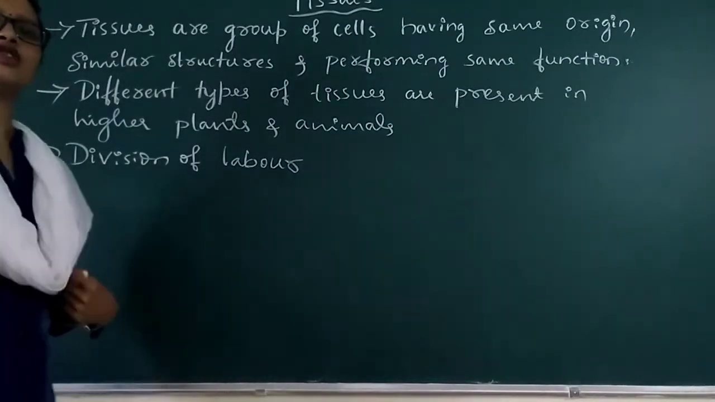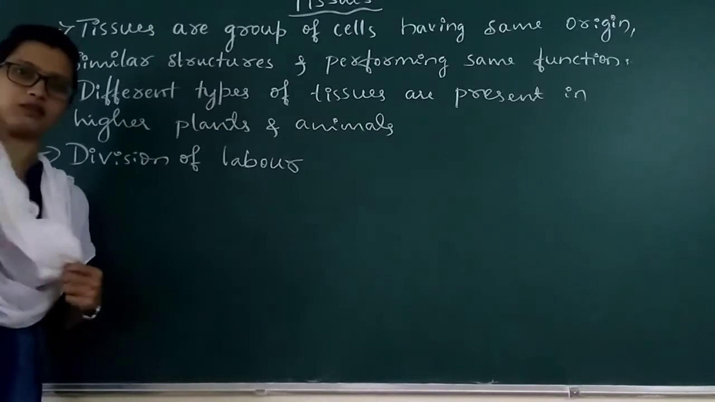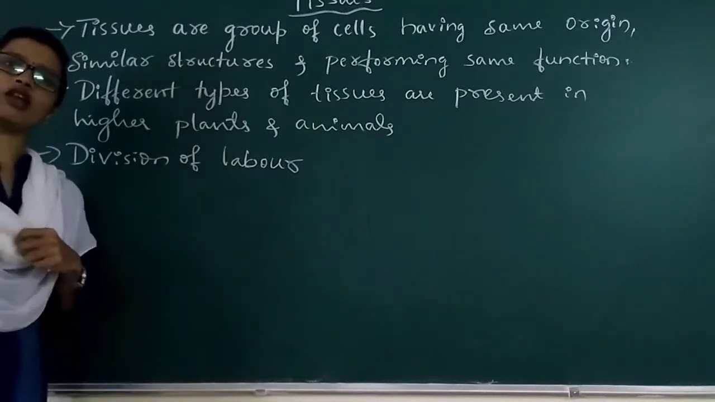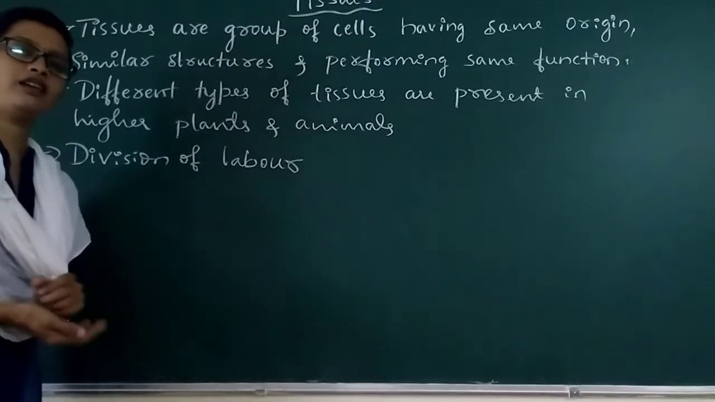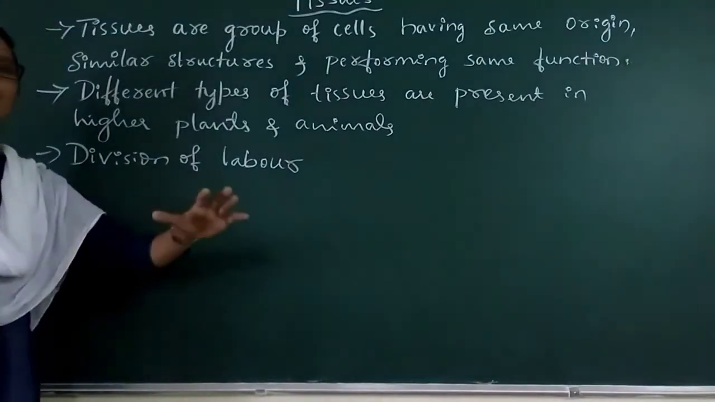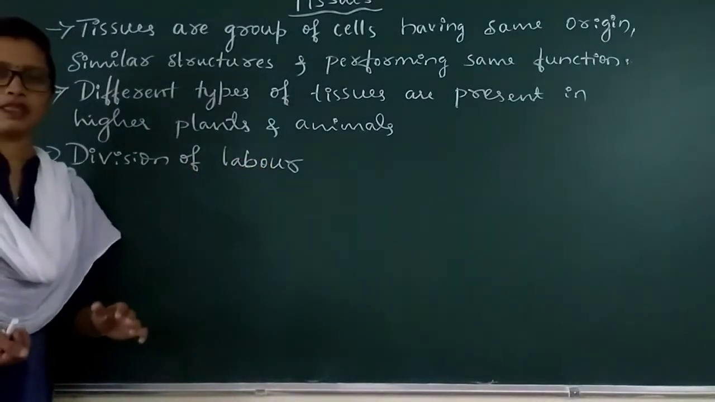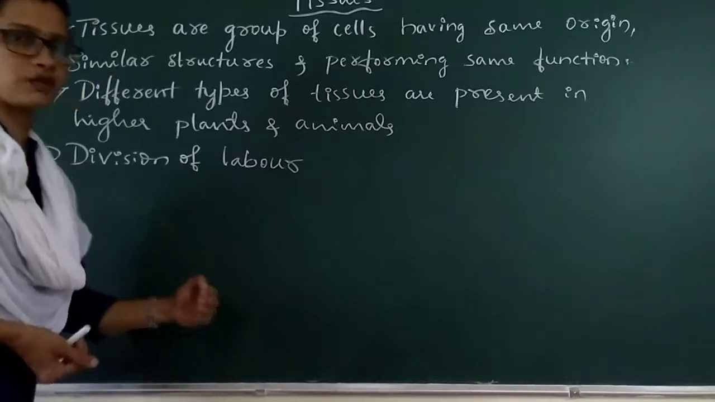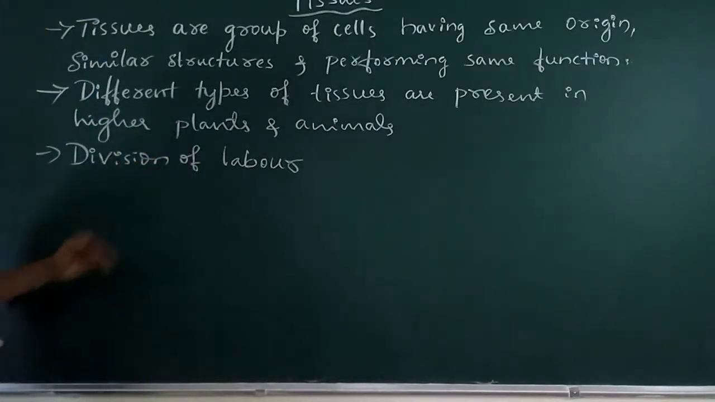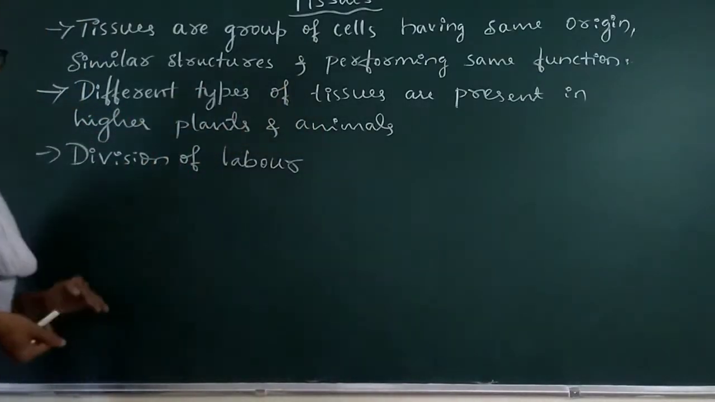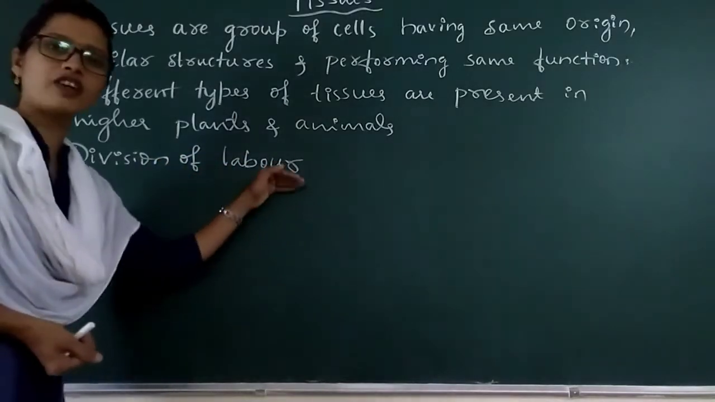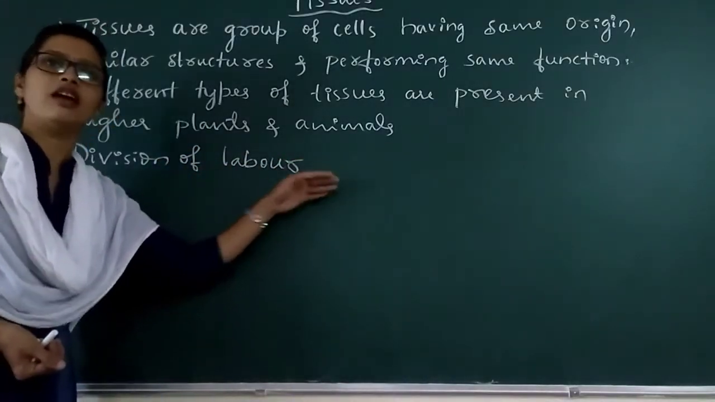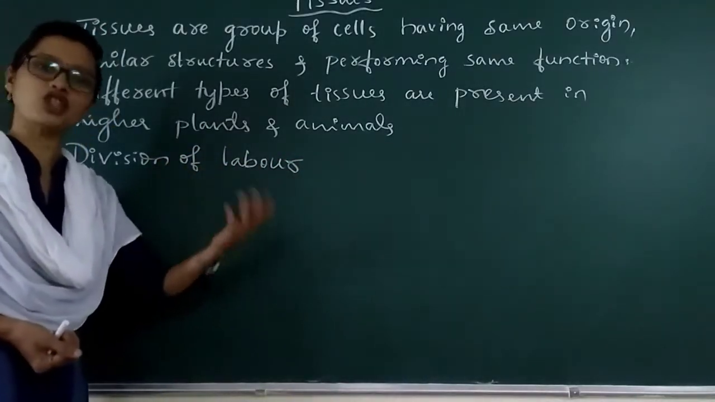Particularly in case of multicellular organisms. In multicellular organisms, many cells are present and all the cells are of different types. And in multicellular organisms or in higher organisms like higher plants and animals, we can observe the division of labor. Division of labor is nothing but different types of functions